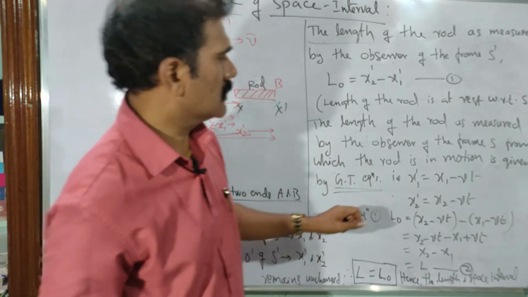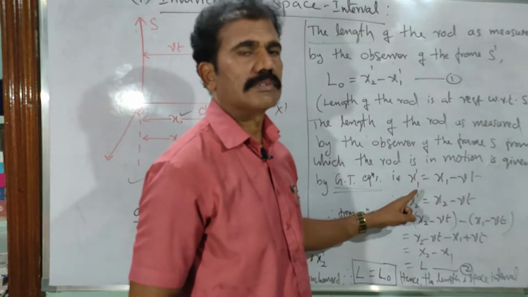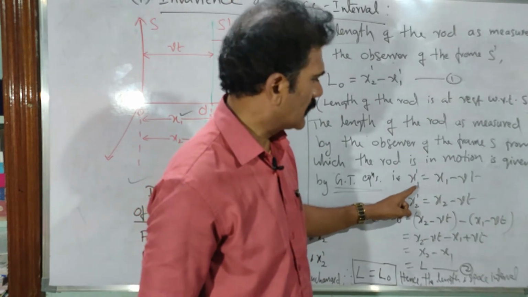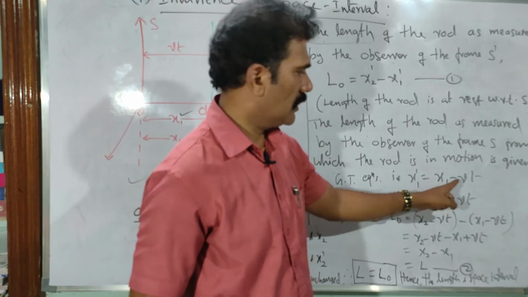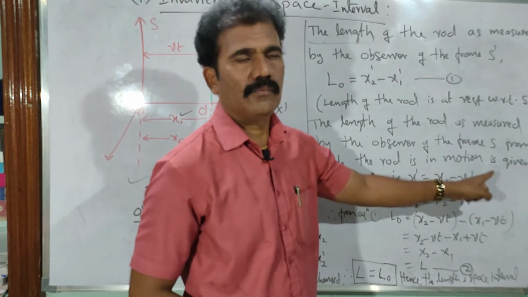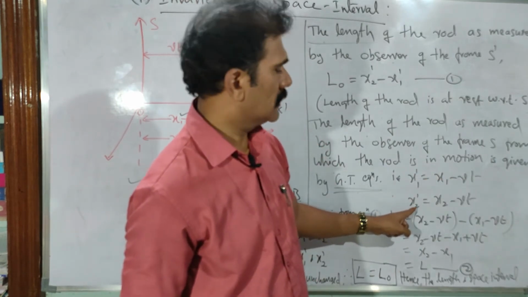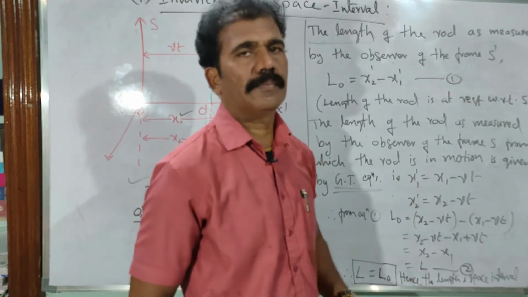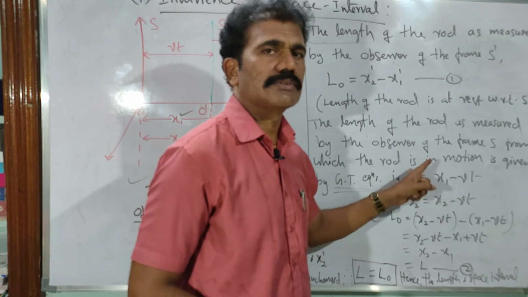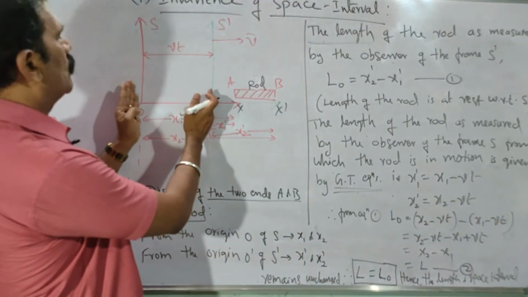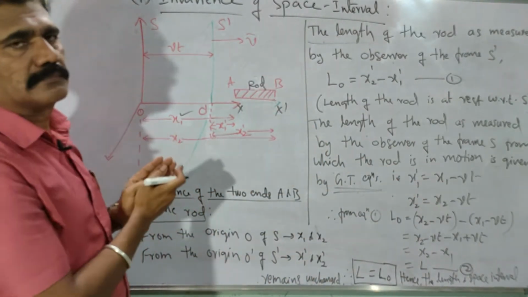What are those equations? Consider the Galilean transformation equations for x1 dash first. x1 dash is related to x1 as x1 minus vt. For x2 dash, it is x2 minus vt, correct? For both position coordinates x1 dash and x2 dash, the distance between O and O dash is constant.